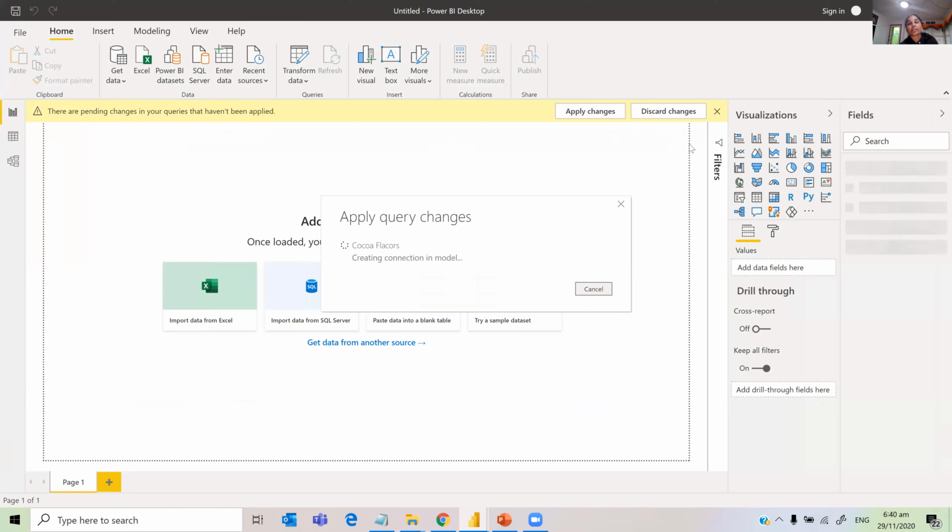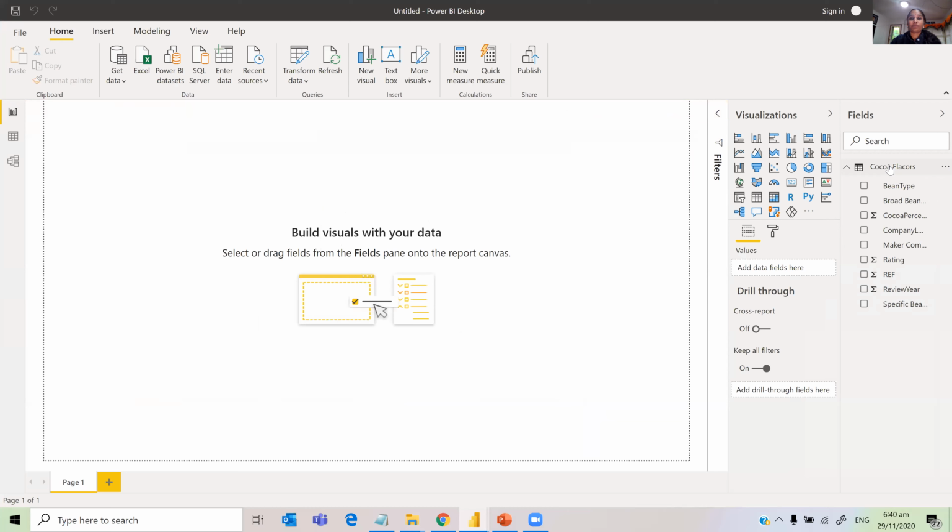So it is applying the changes, and once it applies the changes, you can see the table and fields here. Okay, so the applying part is completed, and you can see the table and fields.